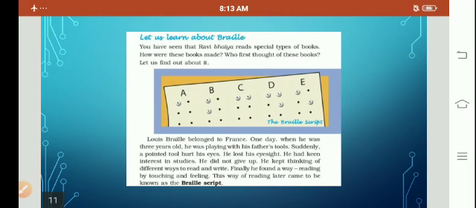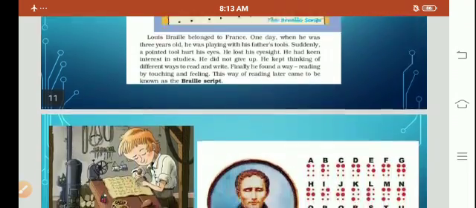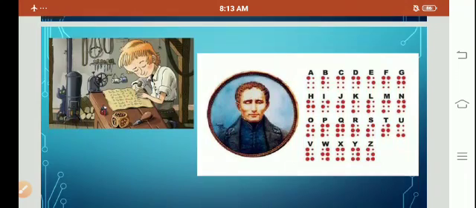So, this is the story of a boy named Louis Braille. Here I have given the picture of Louis Braille. When he was a small boy of 3 years, he lost his eyesight. Means first he could see, but now he hurt his eye and he cannot see. But he was very interested in studies, so he invented this script. So the name of the person who invented the Braille script is Louis Braille.